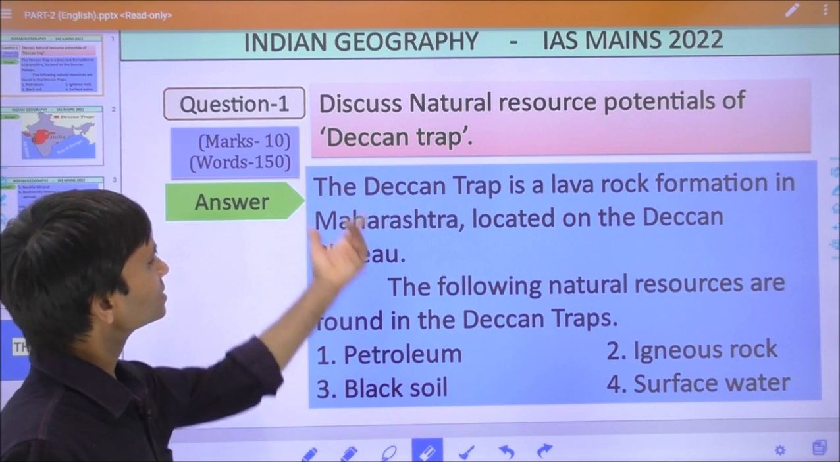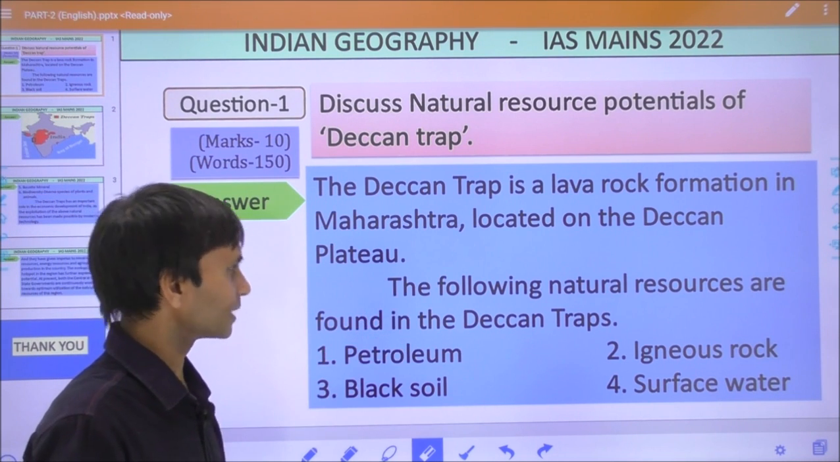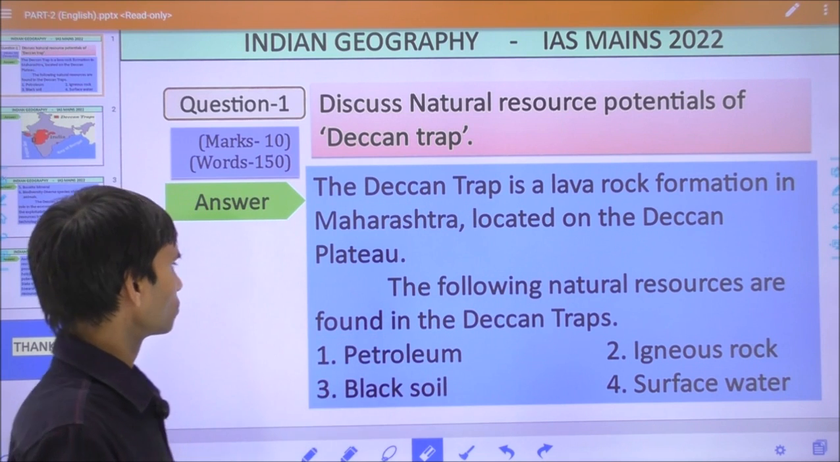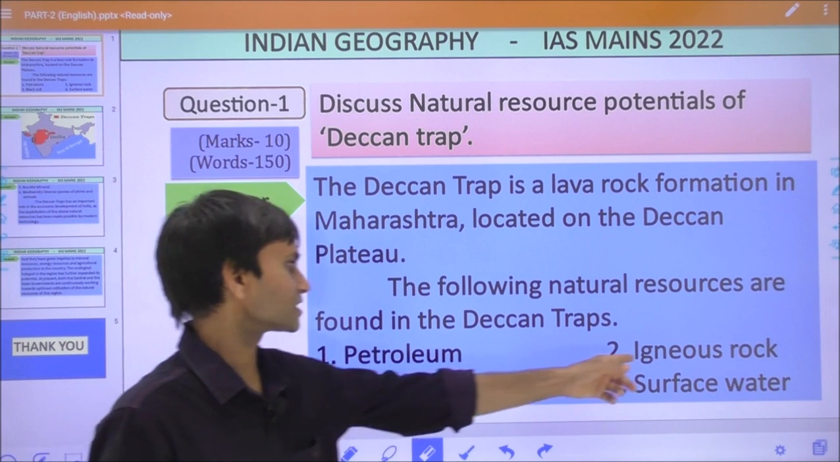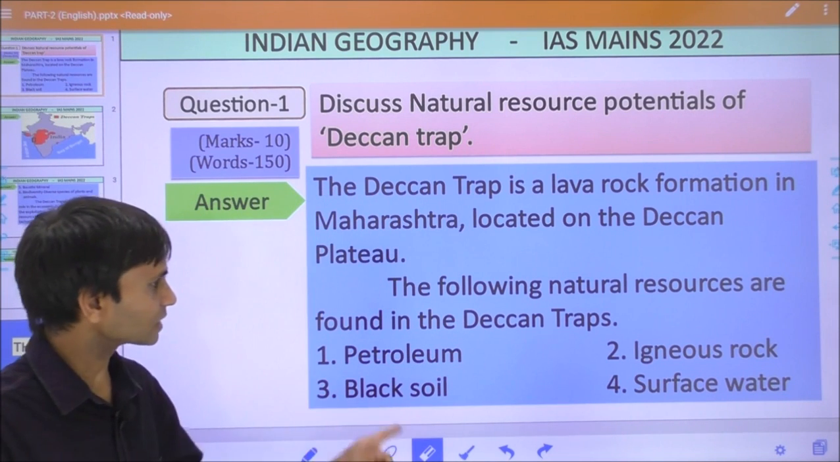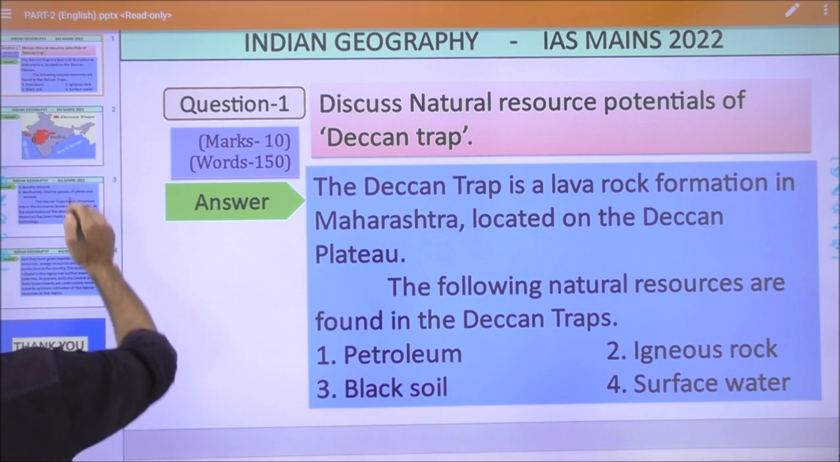So this is simply an intro, and here the student has changed the paragraph. The following natural resources are found in the Deccan Traps. One is petroleum, second igneous rock, third is black soil, fourth is surface water. Then